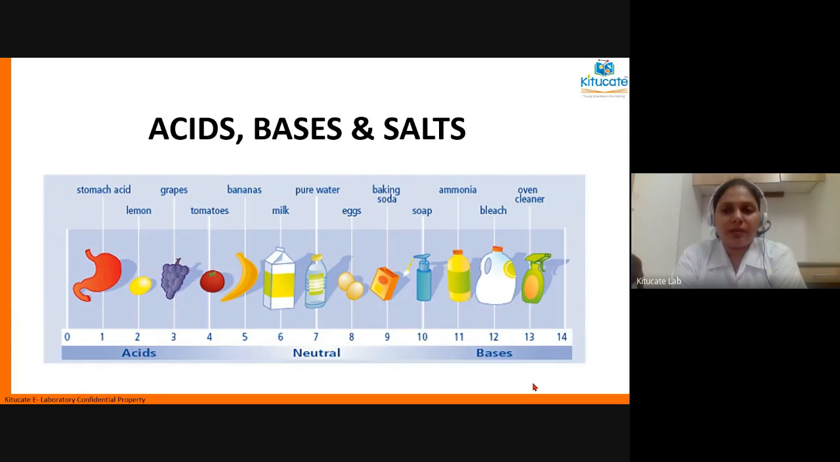Now, last class we started a new topic called acids, bases, and salts. That means we learned about what are acids, what are bases, and what are salts, and we also learned the concept of pH. And we also did some activities to identify which chemicals are acidic and which chemicals are basic. And we did that using a different group of chemicals called indicators. Okay. Now, today's topic is also going to be an extension of the last week topic.